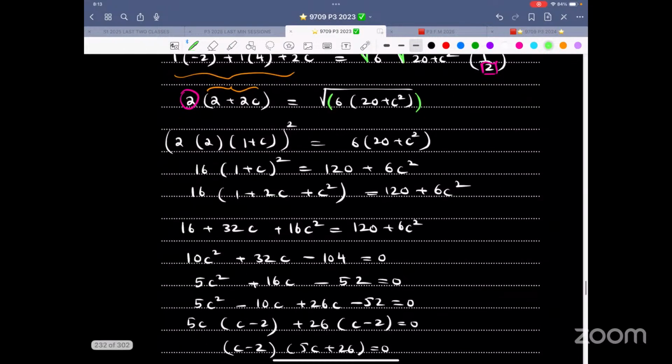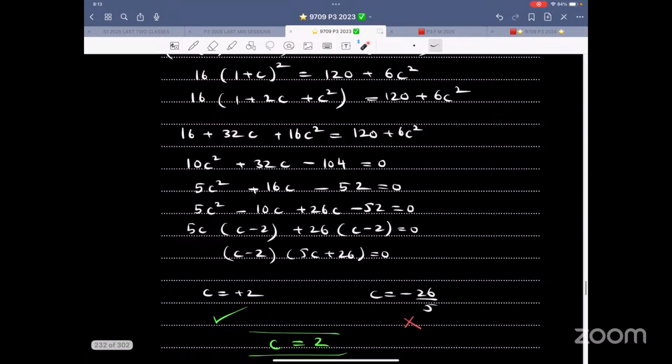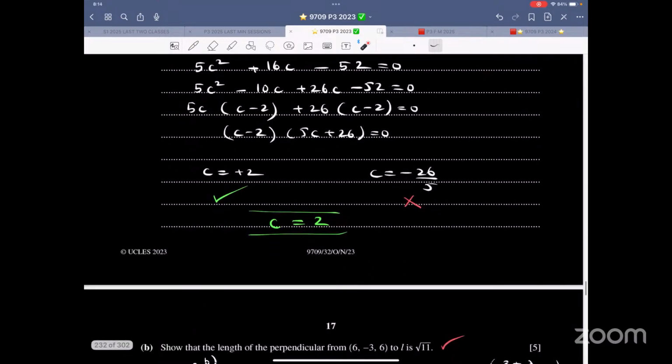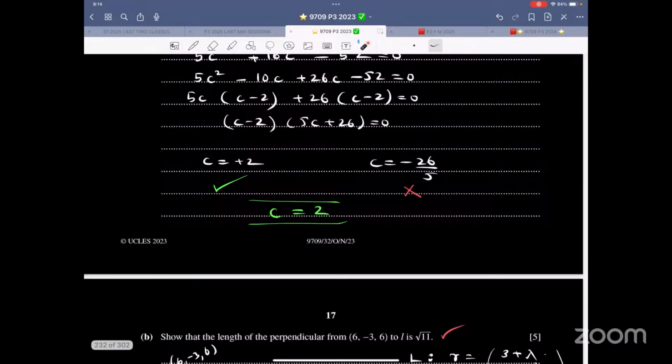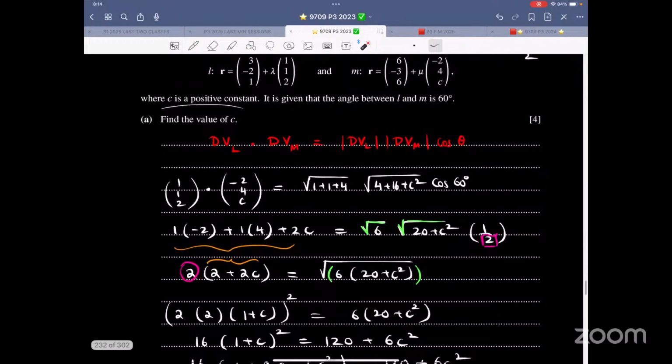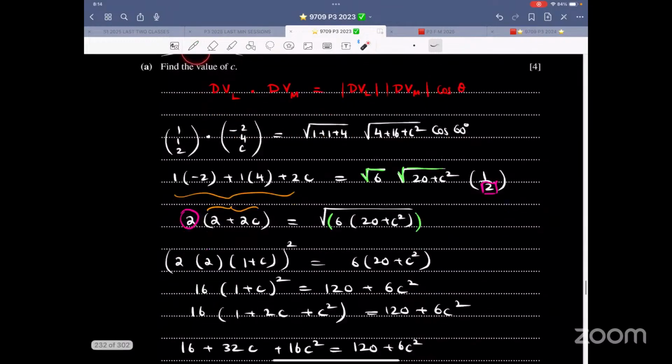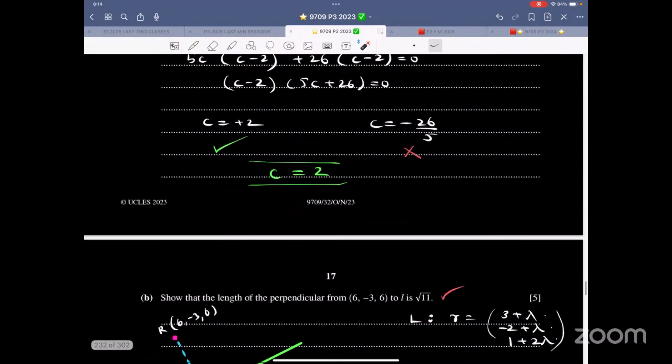So now square both sides. What I've done is I have taken this 2 common out. And then when I square, 2 into 2 is 4, 4 squared is 16. Basic thing, don't get it wrong. And this thing is this thing. Expand, middle term factorization, very high chance it will be factorized by middle term. C is positive 2, C is negative. What does it say? C is a positive constant. So C is a positive constant, therefore C comes out to be this.